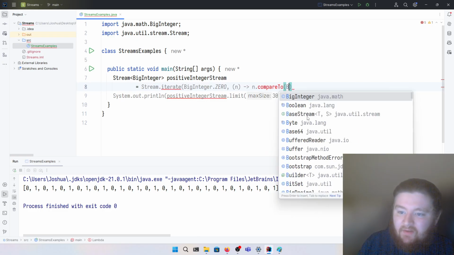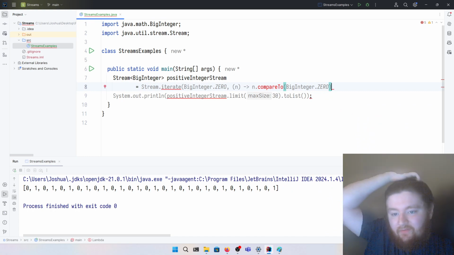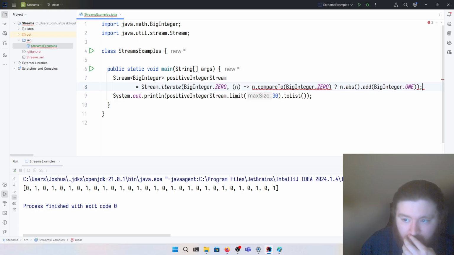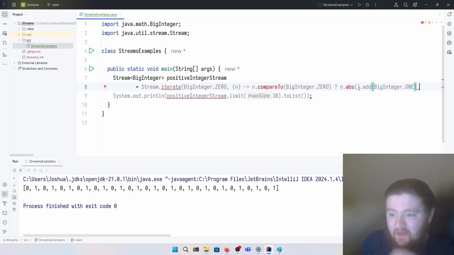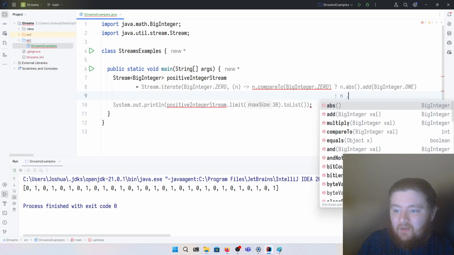So if n dot compareTo BigInteger 0 is less than 0, so if n is negative, then we're just going to take the absolute value of n and then add to it BigInteger 1. But if it's not negative, then we want to do